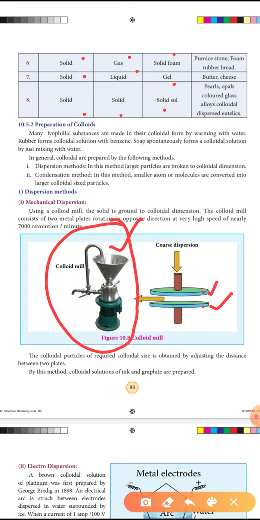The colloidal mill consists of 2 metal plates rotating in opposite directions at a very high speed of nearly 7000 revolutions per minute. The colloidal particles of the required size are obtained by adjusting the distance between the 2 plates. According to the size of the colloidal particle, first we adjust the 2 plates. By this method colloidal solutions of ink and graphite are prepared.